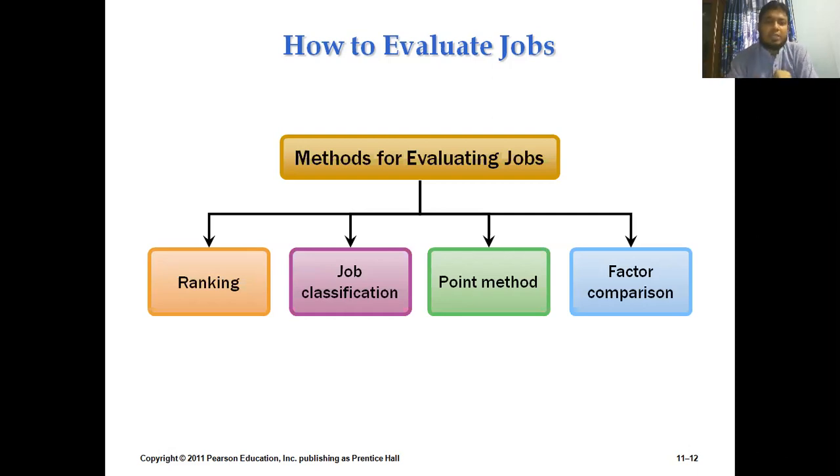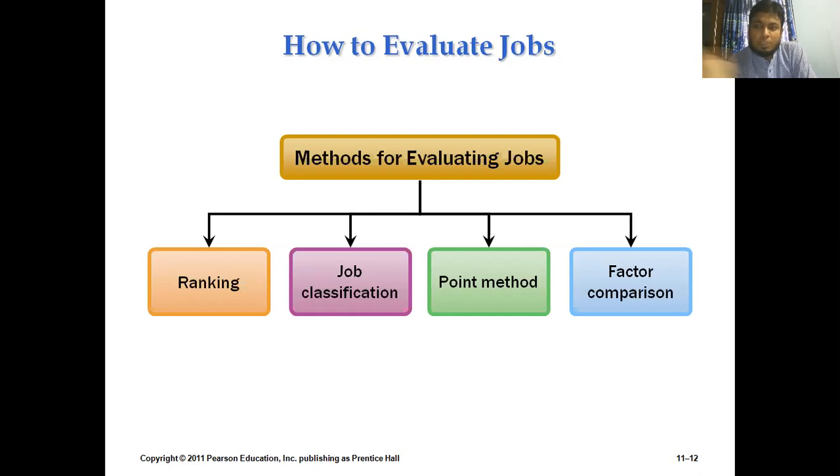The first one that we are seeing from our slides is the ranking method. This is the simplest form of method. We have also discussed it in the performance appraisal chapter, where we said that based on the performance, we give a rank from the top to the bottom. Whoever shows the very best performance for the organization is given position number 1, and based on that we proceed to the bottom.